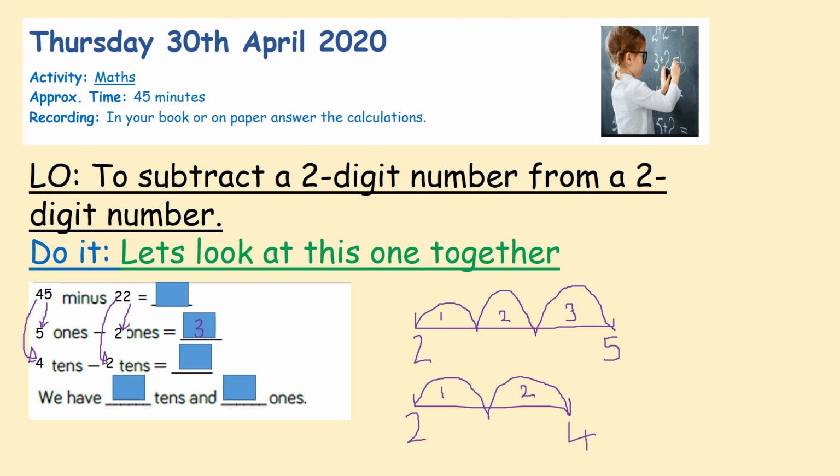So there are 2 10s. So we have 2 10s and 3 1s. So if we squidge these two together, what number have we made that has 2 10s and 3 1s? We have 2 10s and 3 1s, which gives us the number 23.